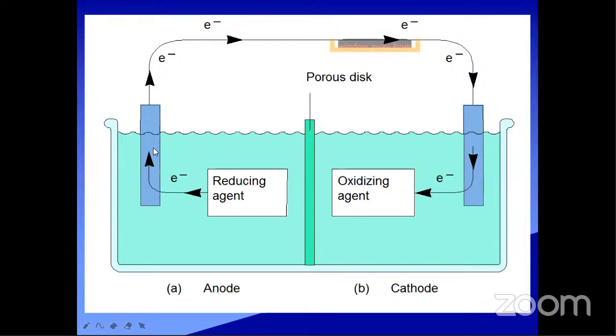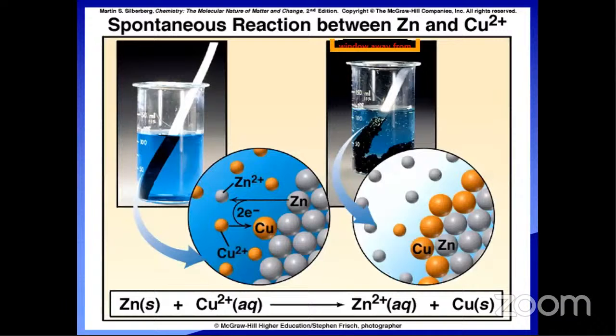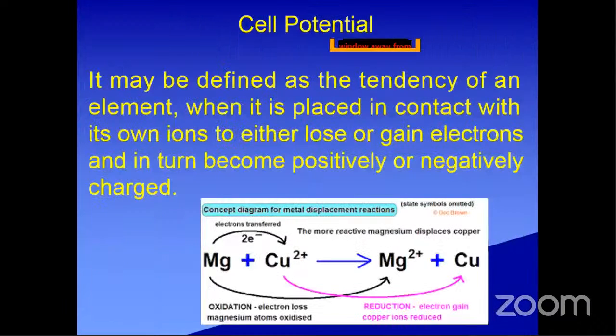Not only zinc, any electrode, whether fluorine, chlorine or copper, will develop some electricity between the electrode and the electrolytic solution. That force is called cell potential. By gaining or losing electrons, some potential will be developed, and that potential is called cell potential.